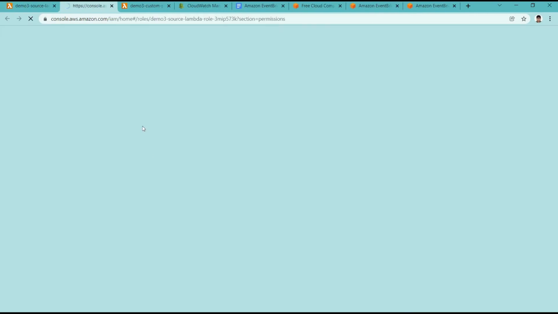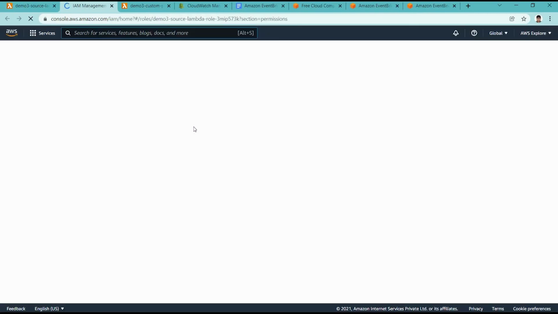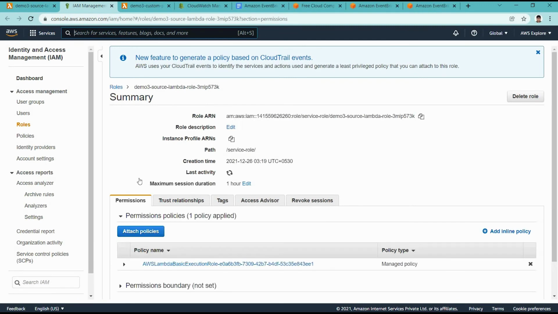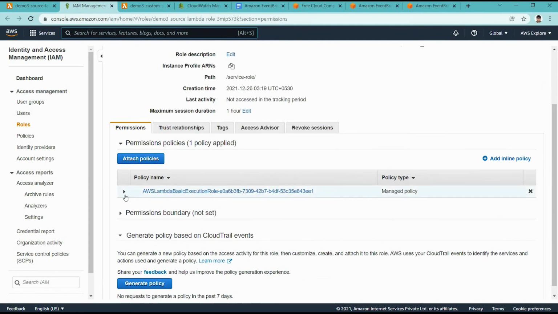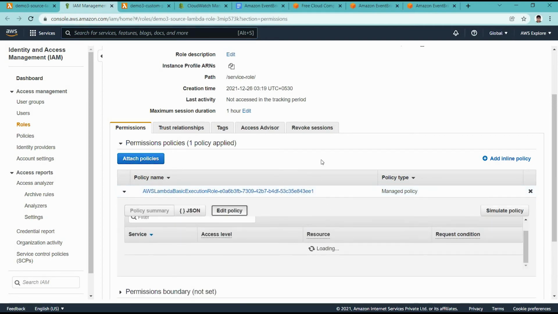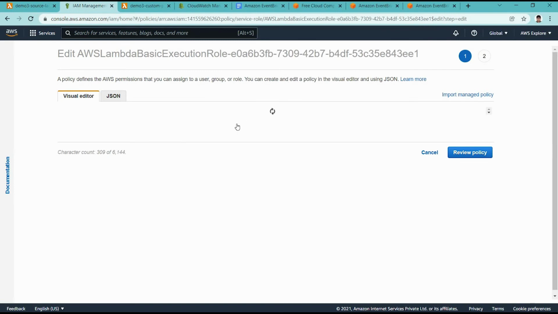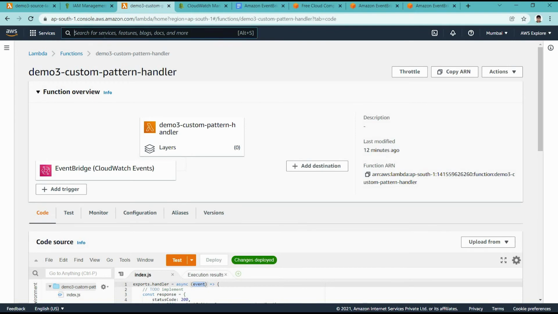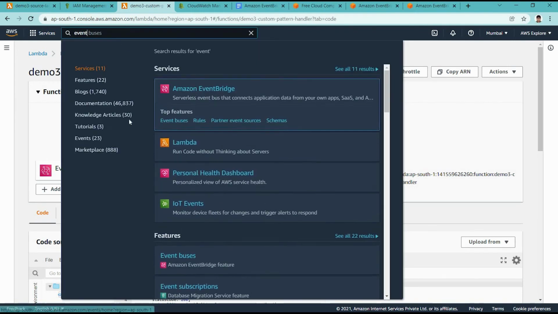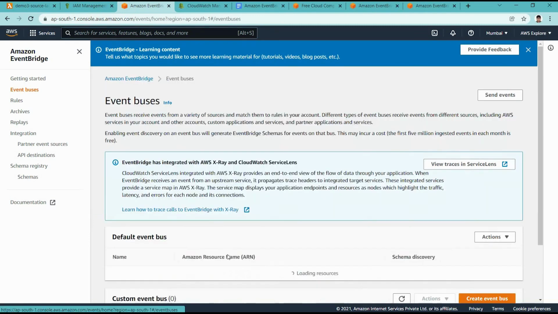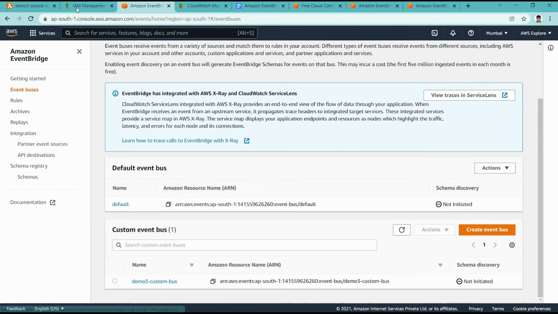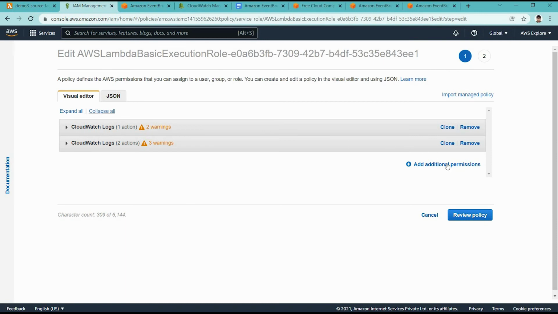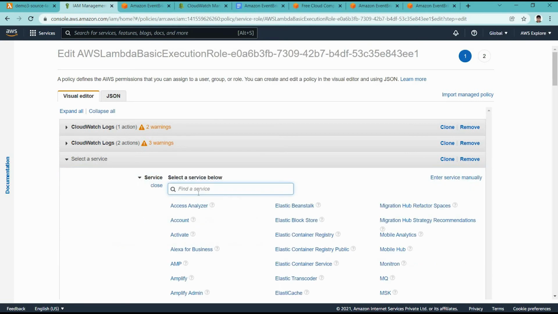So I am modifying the existing role, which is already created. I am editing this policy and adding one more rule. I'm also going to the EventBridge side, to that event bus, because we will require the ARN. I am adding a new additional permission apart from CloudWatch.